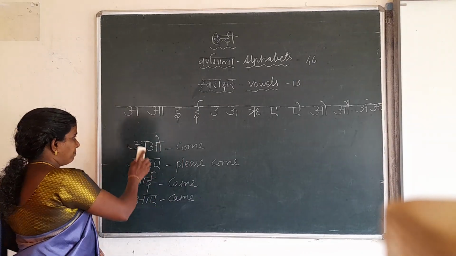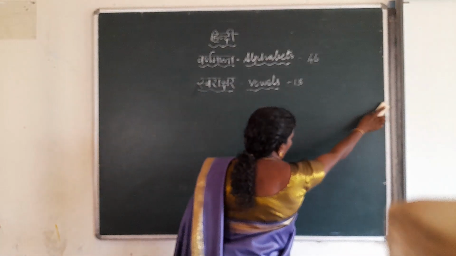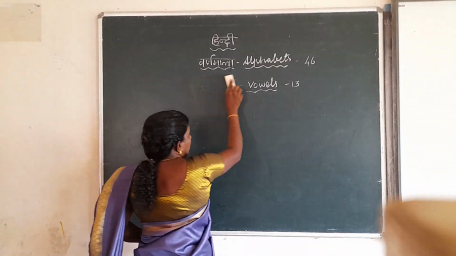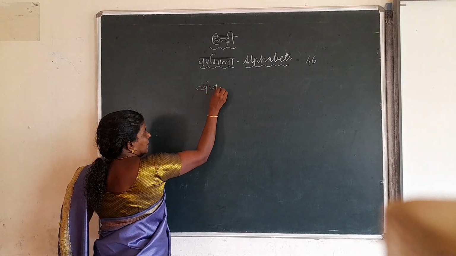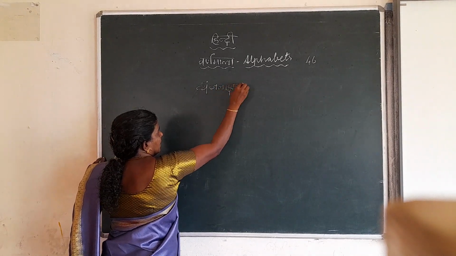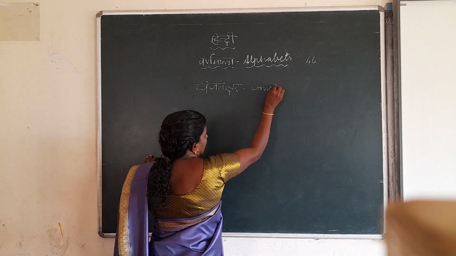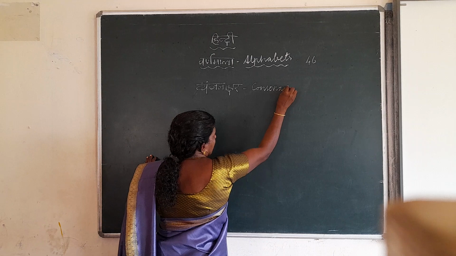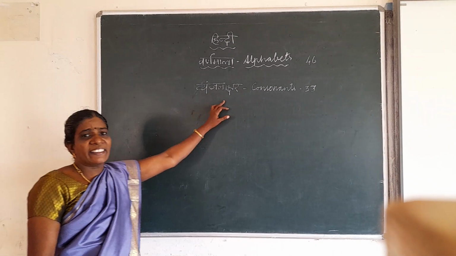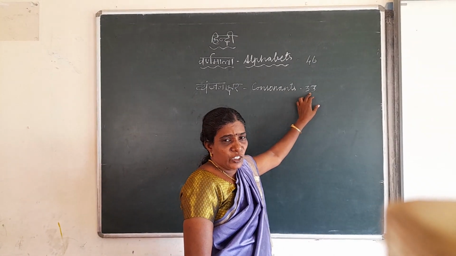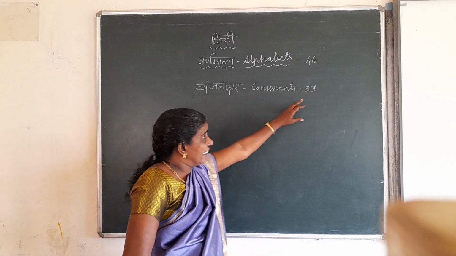Next, Vyanjanakshar. Vyanjanakshar means consonants. हिंदी में व्यंजनाक्षर 33 है. 33 means 33. There are 33 consonants in Hindi.